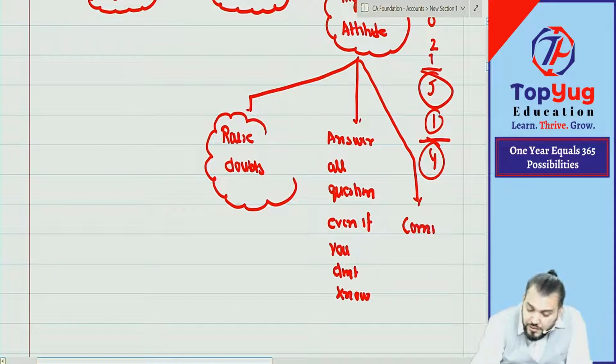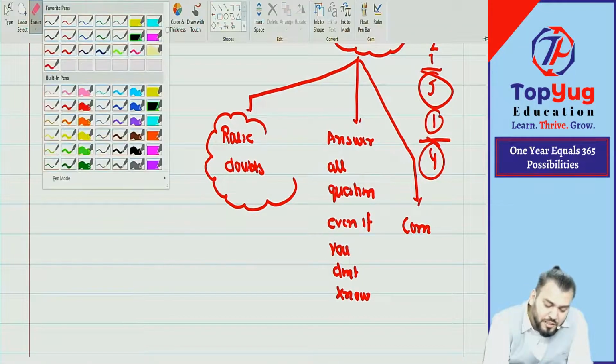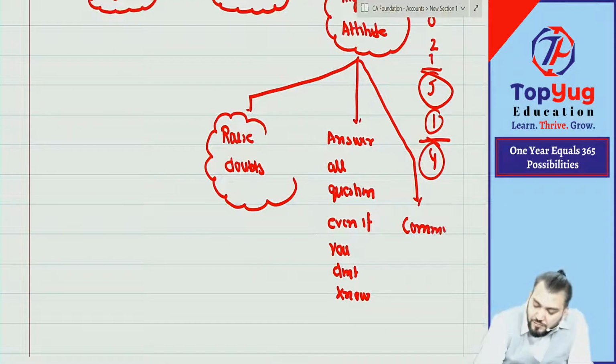Last, commit mistakes. Understood what I am saying? Commit mistakes. But who will commit mistakes? Tell me.